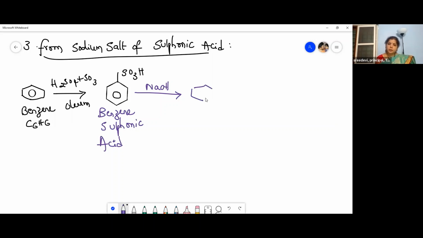First it will give sodium phenoxide, ONa. Sodium phenoxide, right? So this sodium phenoxide gives phenol.